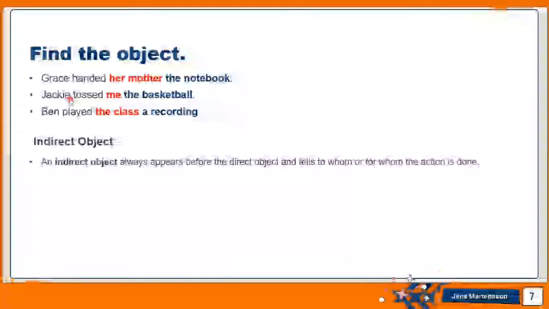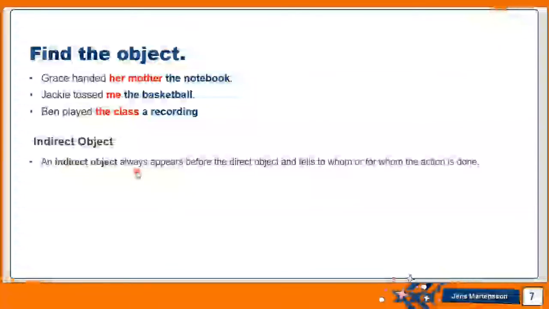Let's look at the second sentence. Jackie tossed me the basketball. So which one of these is the object really? Ben played the class a recording. Again, which one of these is the object? We studied before something that's called a direct object. Now, I want to introduce to you something that's called an indirect object. What is an indirect object?